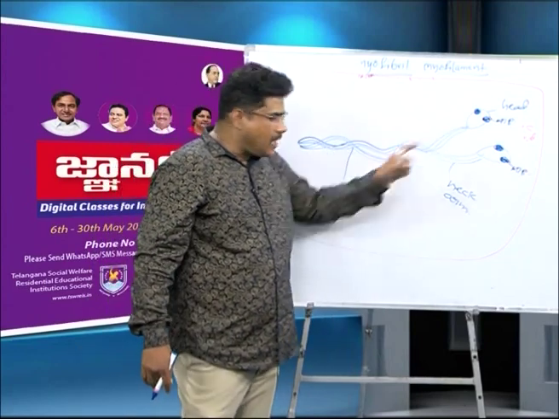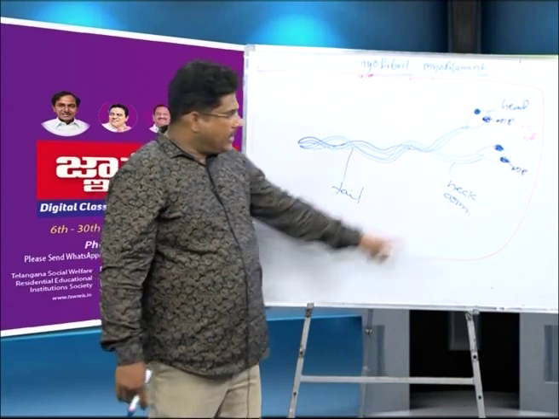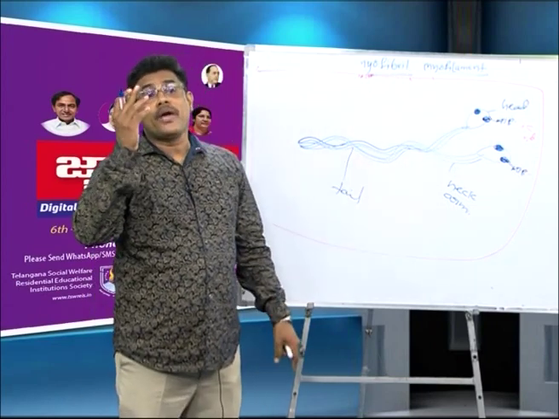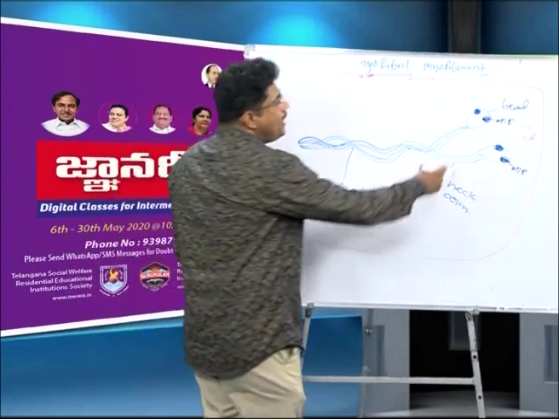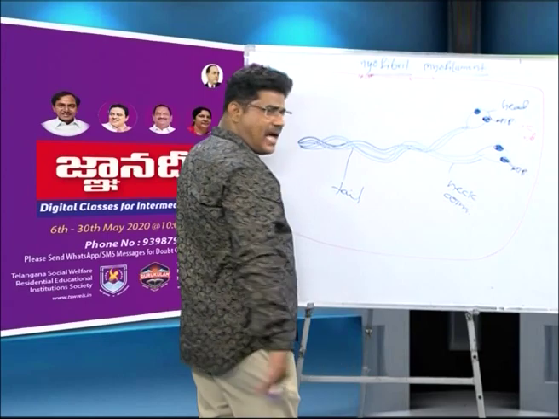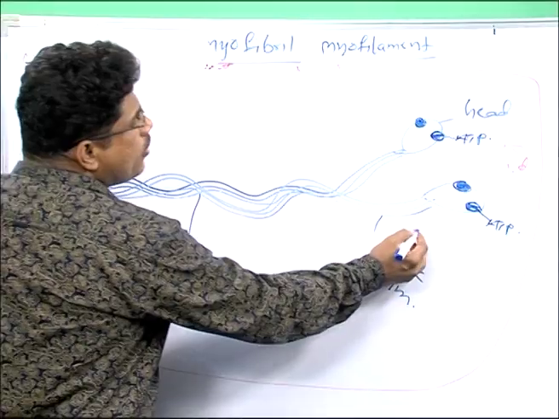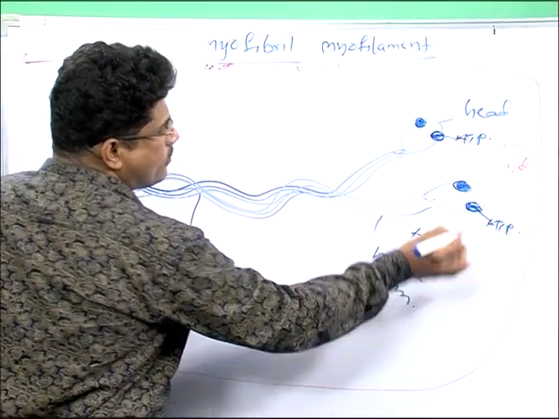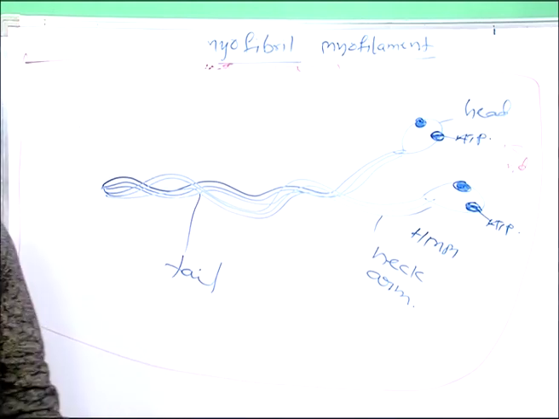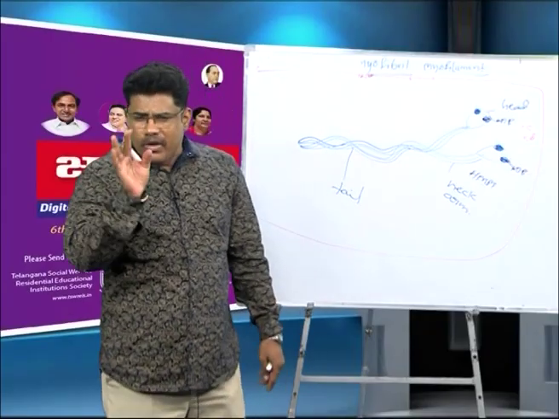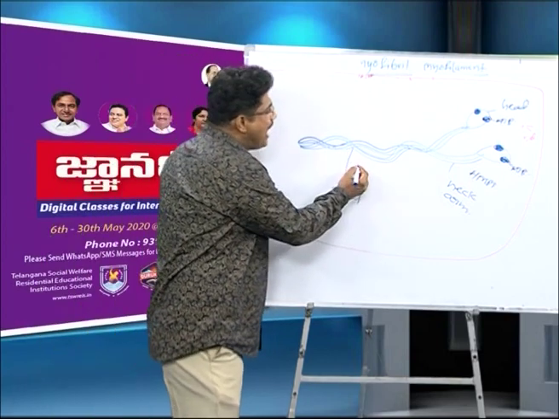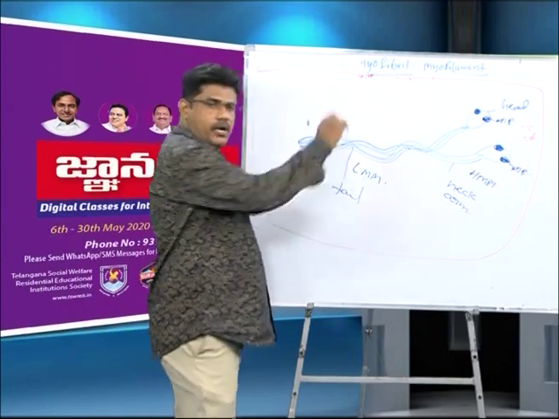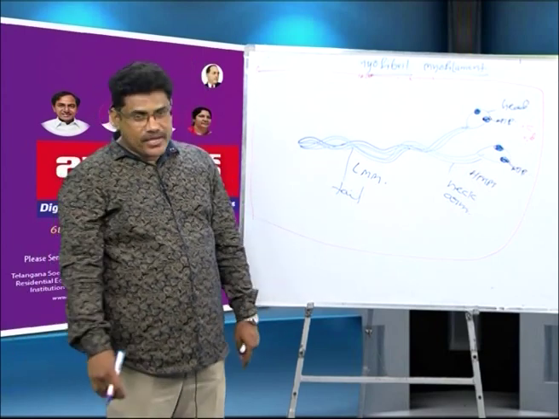Next, two necks are there. One tail is present. In the myosin, meromyosins are present. Head and neck both are made up of heavy meromyosins. You remember this word: heavy meromyosins. Head and necks are made up of heavy meromyosins. The tail is made up of light meromyosins.